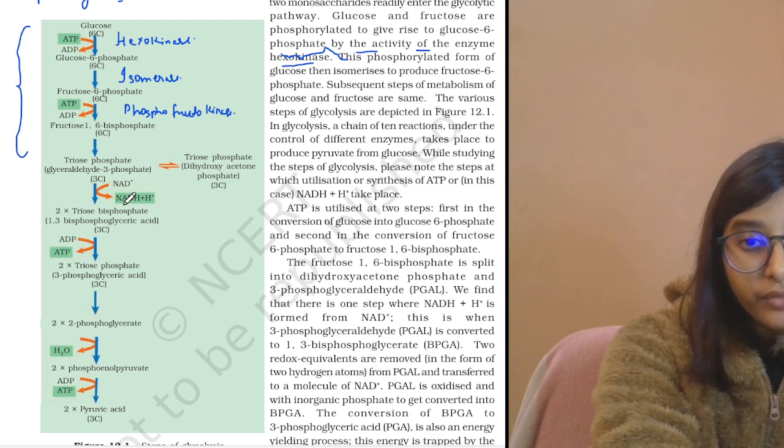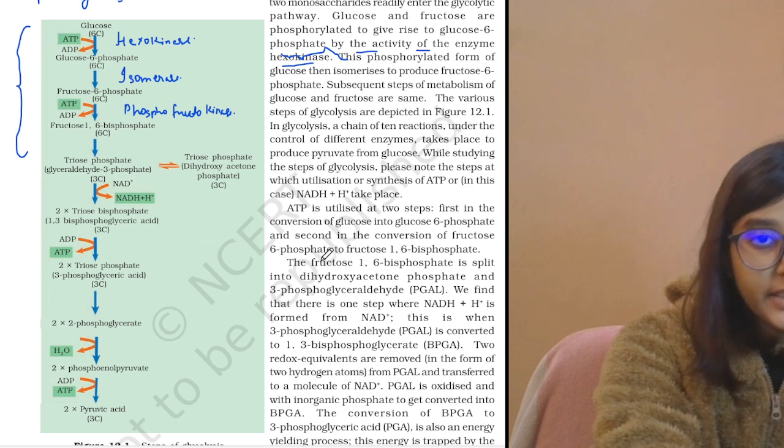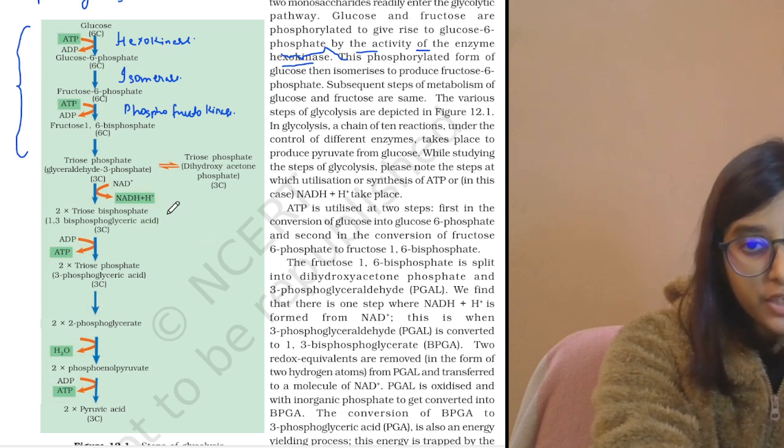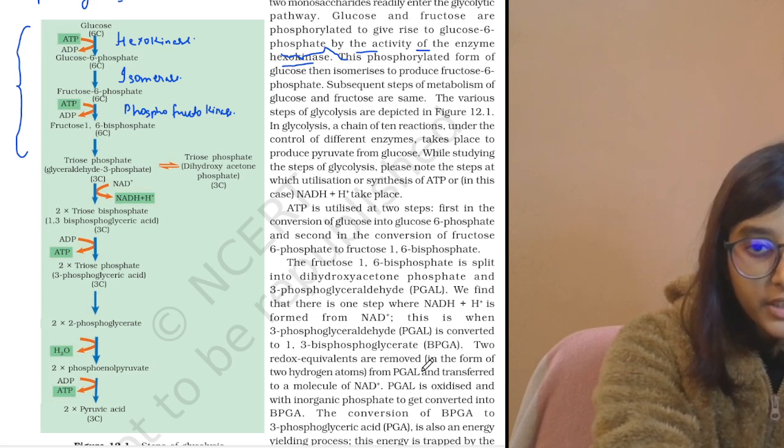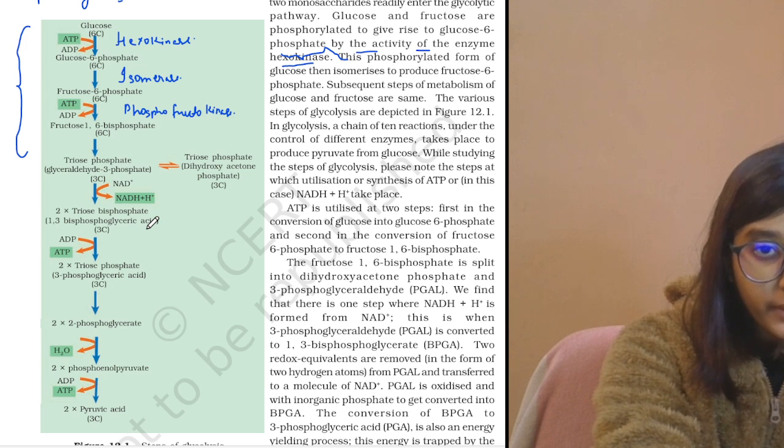When converted to 3-phosphoglyceraldehyde, we find that there is one step where NADH plus H plus is being released from NAD plus. Now it's saying the phosphoglyceraldehyde is converted to 1,3-bisphosphoglycerate, which is formed here from the glyceraldehyde 3-phosphate.